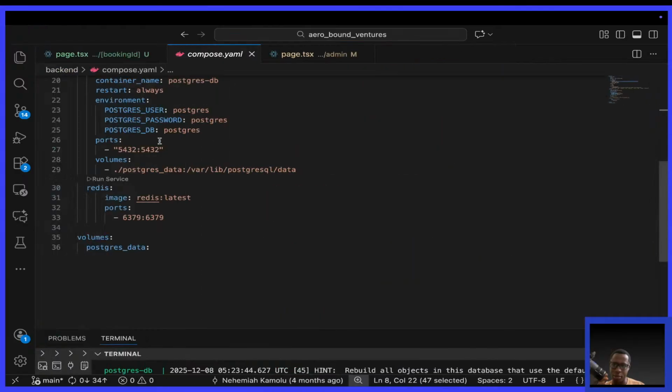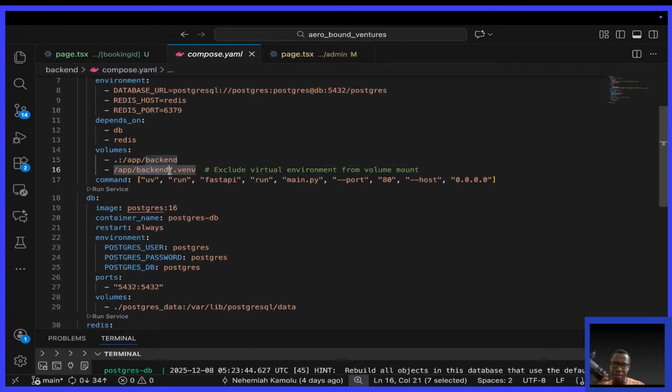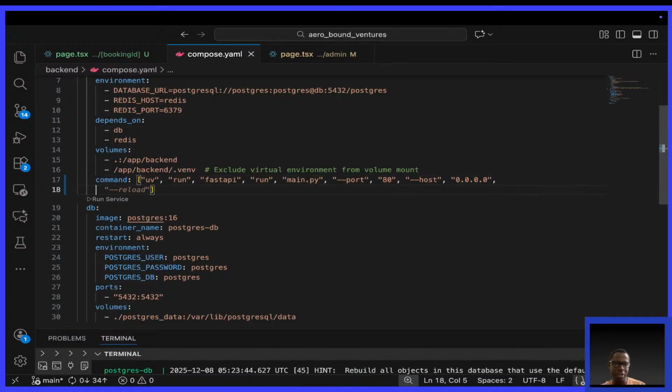Compose.yaml, okay. I think my Docker volume is okay. Probably the API is okay. I think what I need to fix is in FastAPI, which has something called reload. I had disabled it back then.